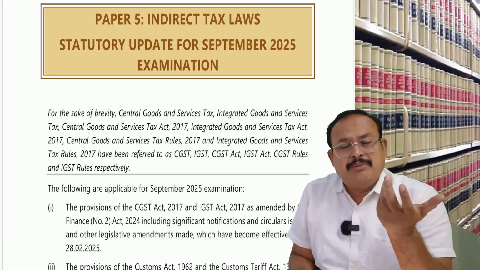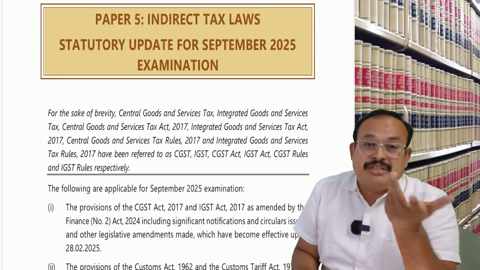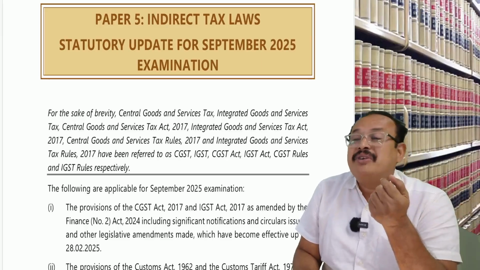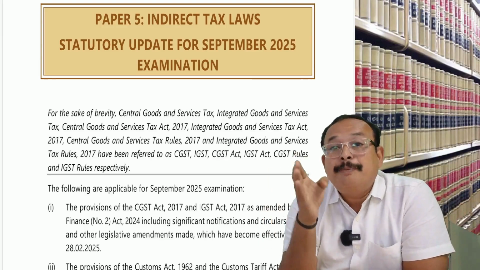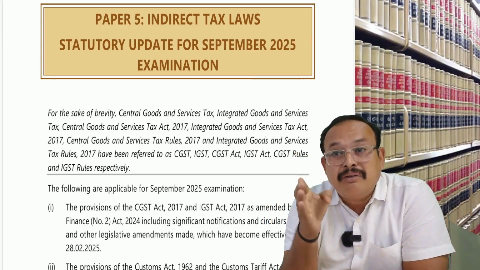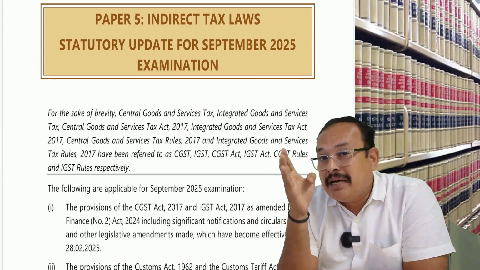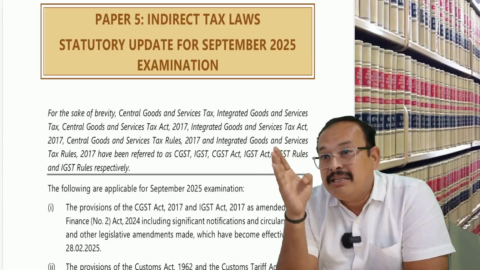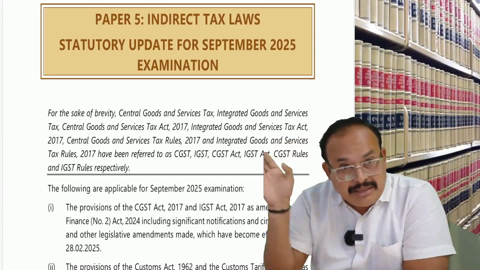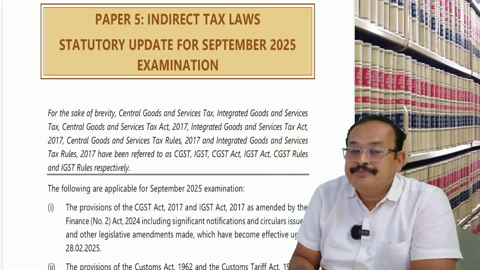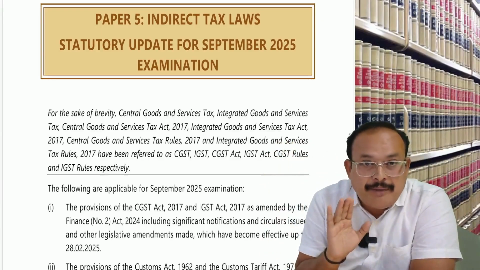Paper number 5, the CA Institute issued amendments applicable for the September 25 examination. Up to what extent are the amendments applicable? Up to 28th February 2025. Amendments are applicable for the coming exam of September 2025 CA Final. In that amendment, it is there. Co-insurance premium. Got the clarity?